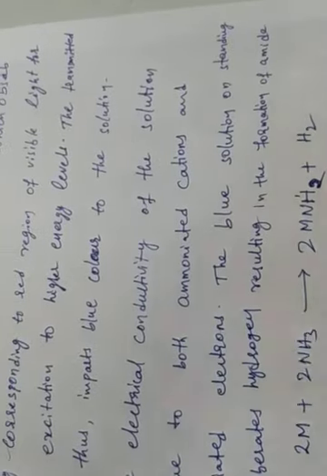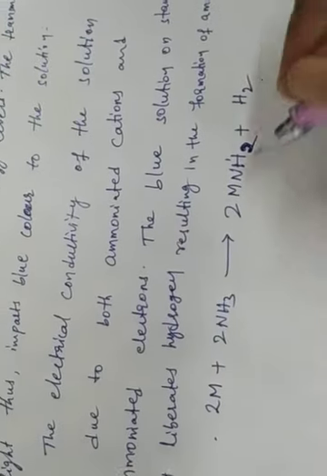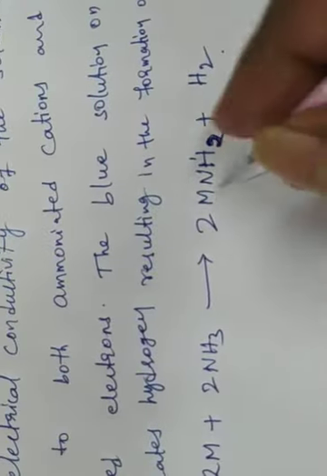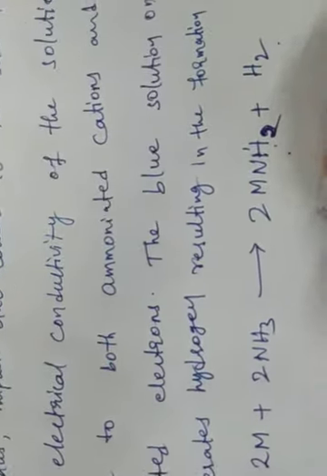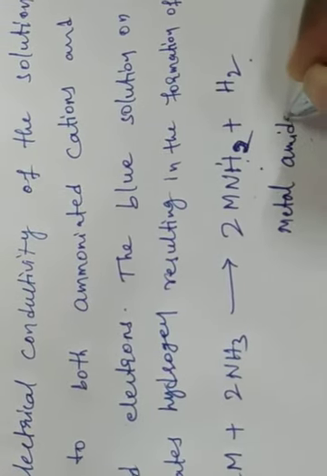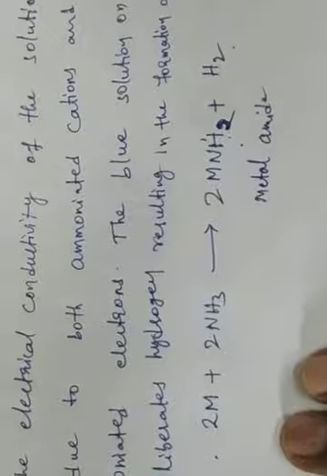So the blue solution on standing slowly liberates hydrogen, and the amide is formed. This is a metal amide, MNH2, where M is the metal and NH2 is the amide.